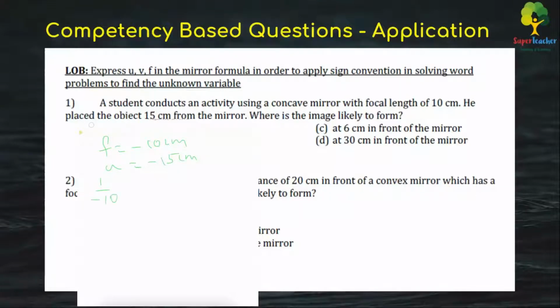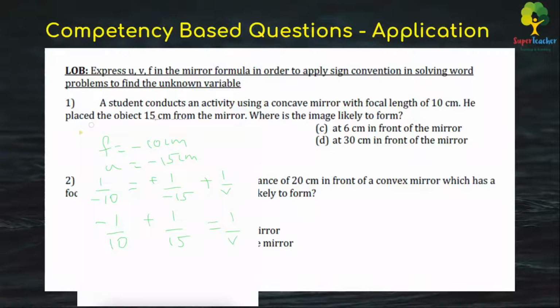Minus 1 by 10 is equal to minus 1 by minus 15 plus 1 by v. So here if we calculate minus 1 by 10 minus, since there is a minus here, I'll make it plus, so that will be plus 1 by 15 is equal to 1 by v.